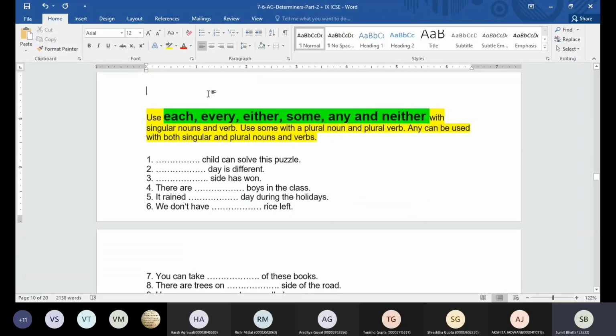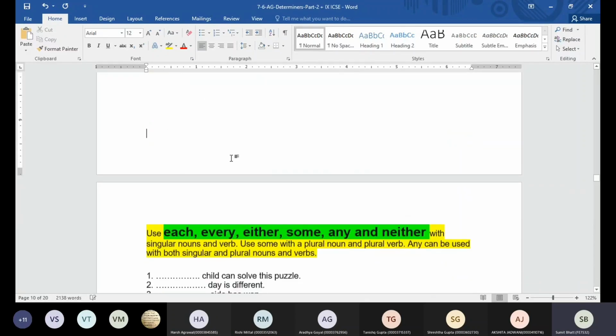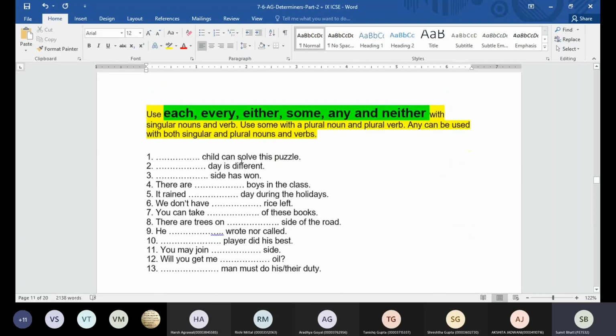Okay, now there's one more exercise wherein we have to fill in the blanks using either, each, every, some, any, and neither. So we can use multiple words in one question. I'll give you a minute, then we are going to discuss the answers. All right?